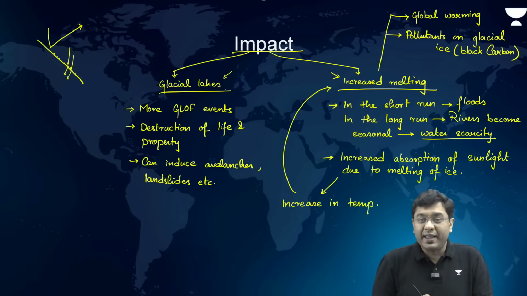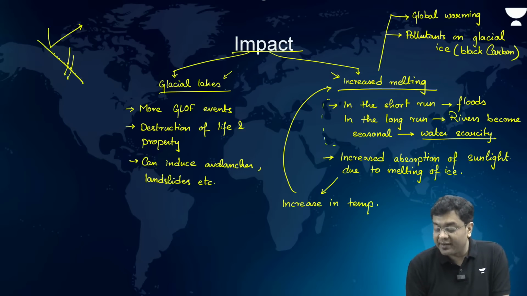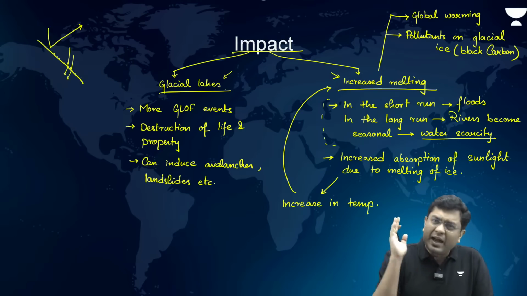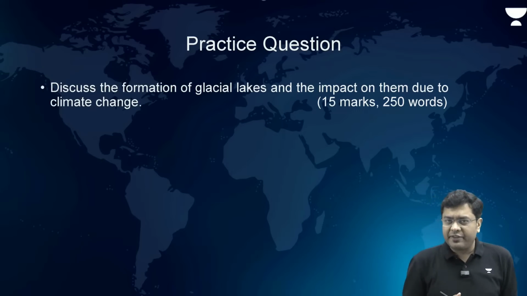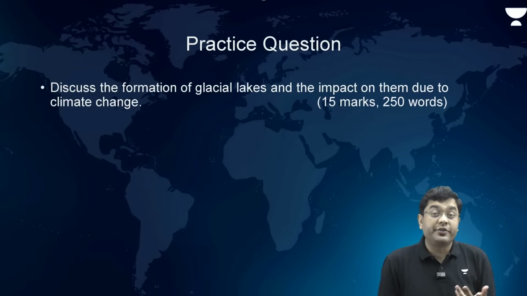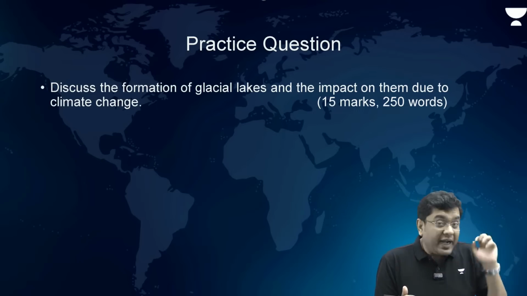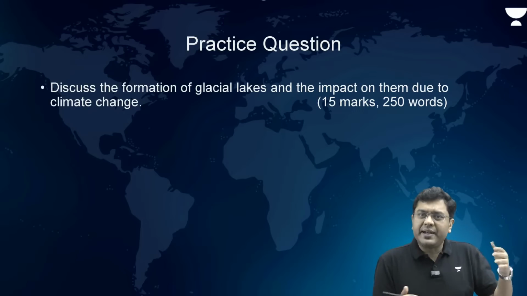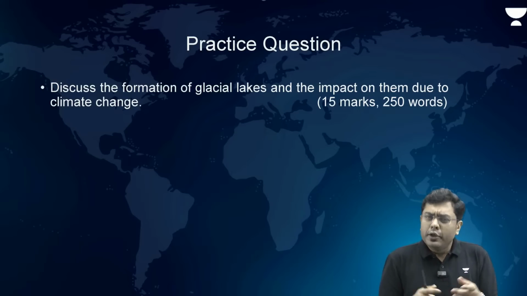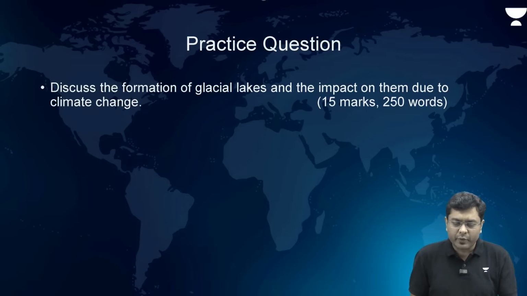It has repeated this area, particularly the aspect associated with the water scarcity created due to the increased level of melting. Because largely the perception built by the candidates has been that glaciers will melt, ice will melt, so it will always lead to water surplus. But that will be sustained only as long as the ice continues to melt. There will come a time when all the ice will be lost and then you will have water scarcity. So this is a region which is very important for your exams. Let us take a look at the practice question.